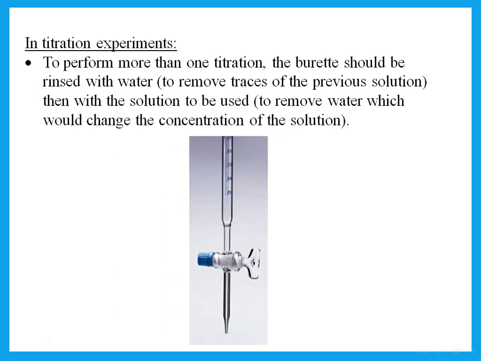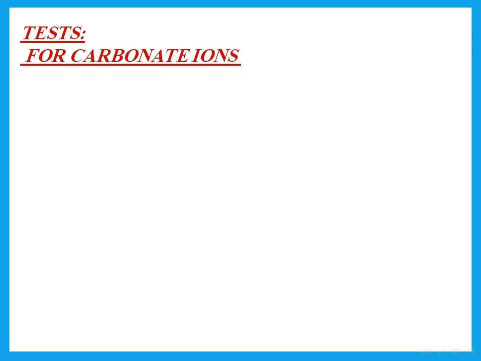In titration experiments, he will tell you that I wash the burette twice. I wash the burette first with water and then with the solution that I'm supposed to fill it with. So why am I washing it with water? I tell him to remove traces of previous solution. So why are we washing it with the solution I'm going to fill it with in order to remove the water? Because if I fill it with a solution and that burette had water in it, it will change the concentration of my solution. So we wash with water to remove traces of previous solution, and we wash with the new solution to remove water.